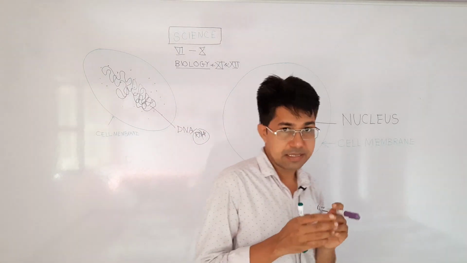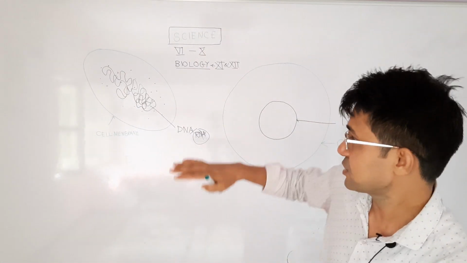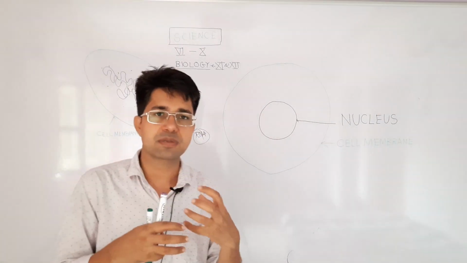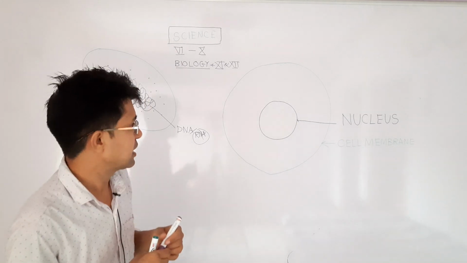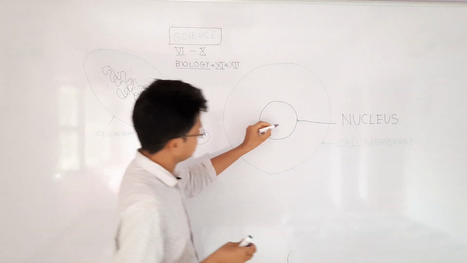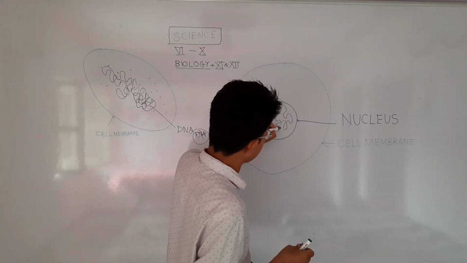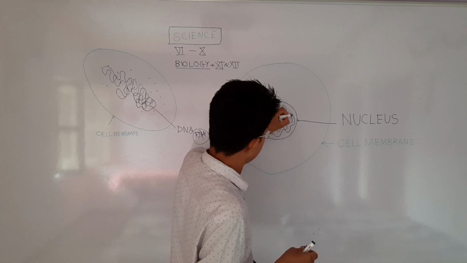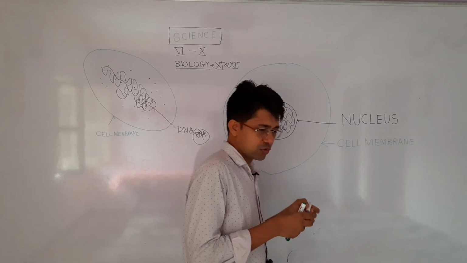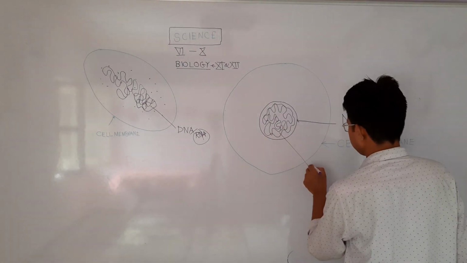So all cells need some instructions or information for their survival. That thread is called DNA, and that thread is intertwined with some proteins or some structures, and that thread makes a structure which is called the nucleus here. This is what we see commonly in textbooks, and this thread along with some proteins is called chromatin or chromosomes. Okay, I will come to that topic later. Let me write DNA here.